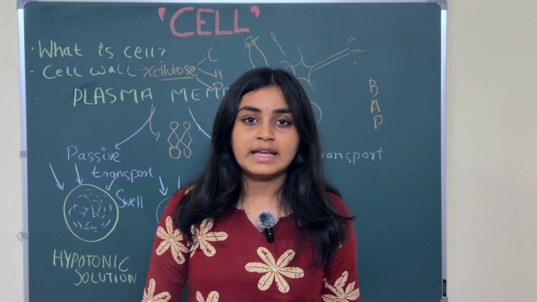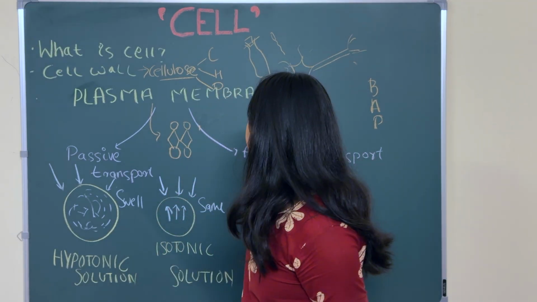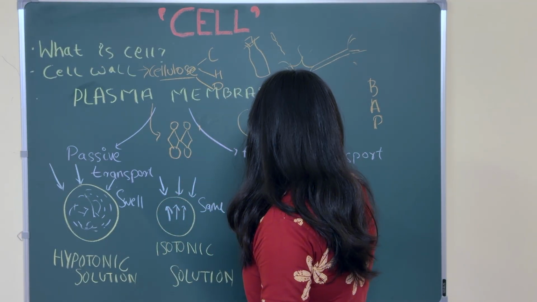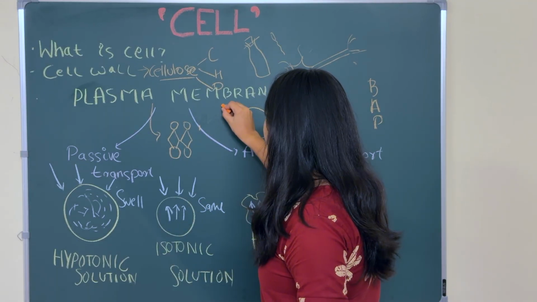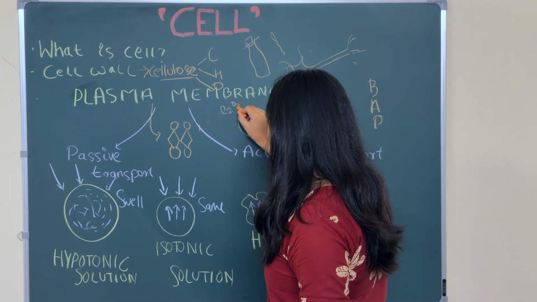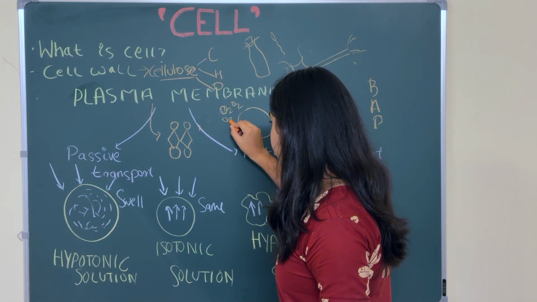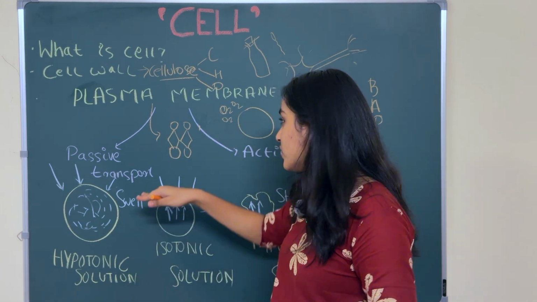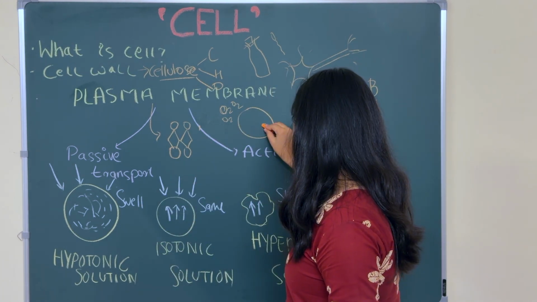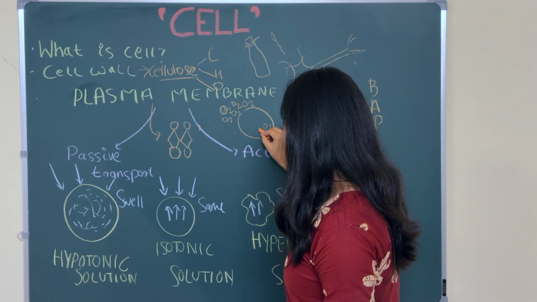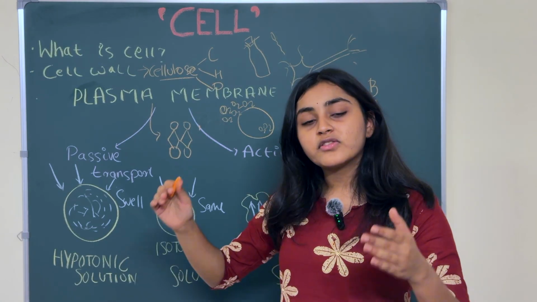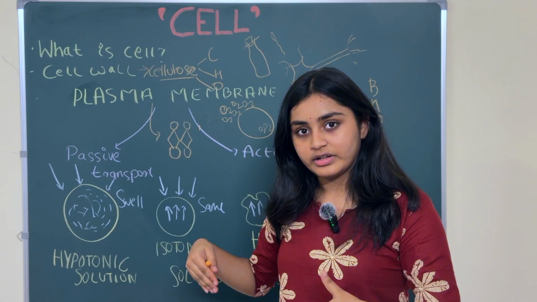Now, diffusion means there's a cell, and something wants to get inside the cell. For example, we'll take O2. It wants to get inside the cell. It moves from higher concentration to lower concentration.